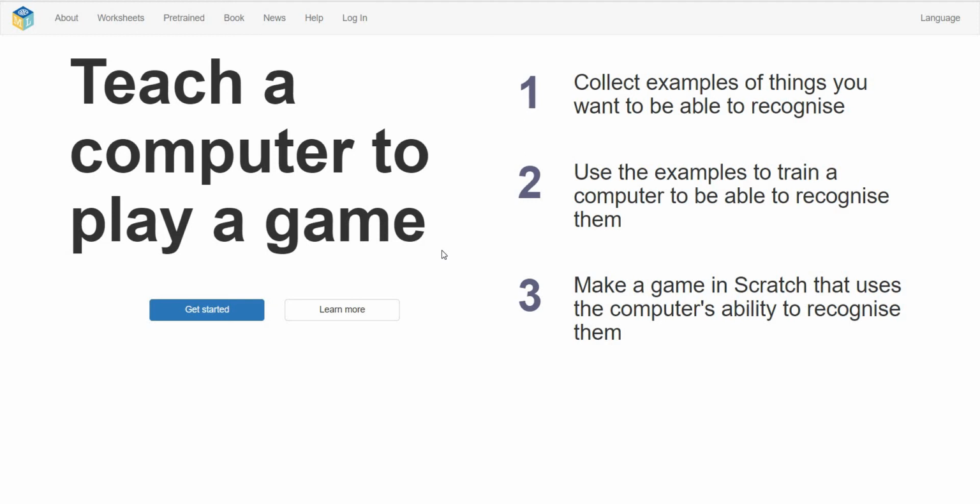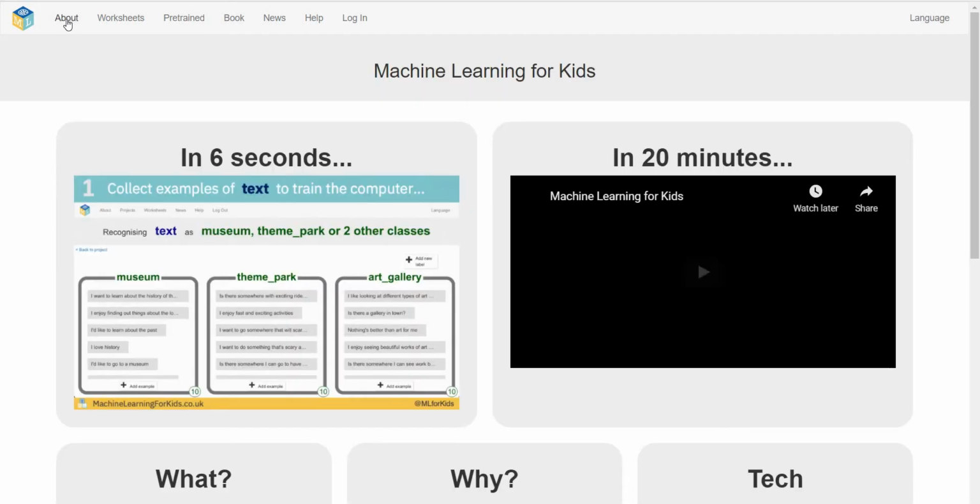So this site is called Machine Learning for Kids. It helps kids understand how machine learning works, how they can create a machine learning program, and how they can use it in their day-to-day life. So let's go one by one.